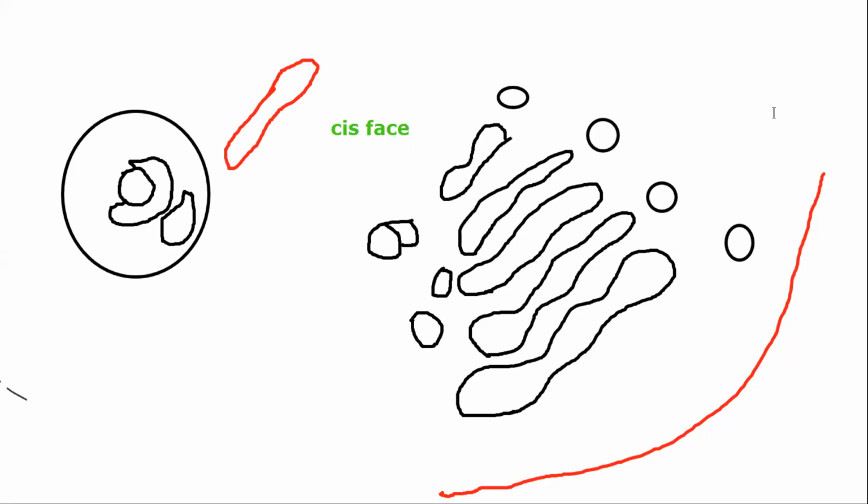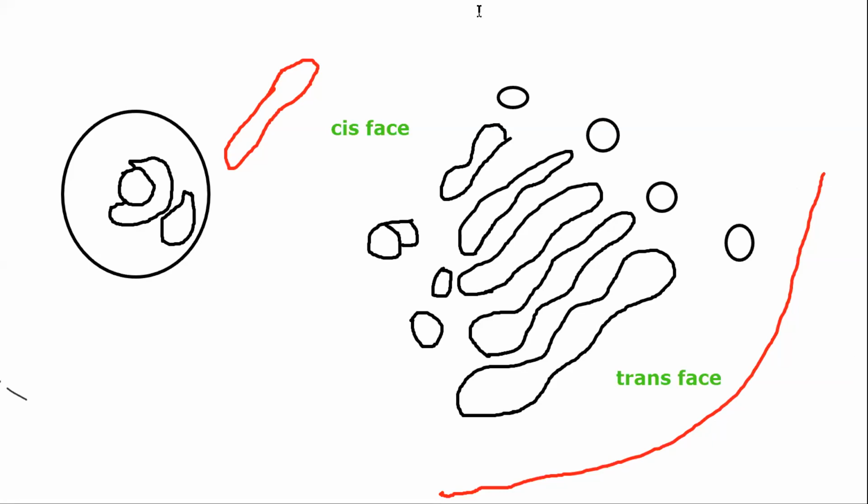Okay? The place where Golgi is nearest to the ER, that face will be called cis face. And the place where Golgi is nearest to the plasma membrane, that face will be called trans face. Clear? So Golgi is going to have two faces. One will be called cis face, one will be called trans face.